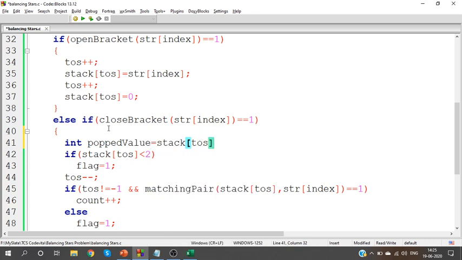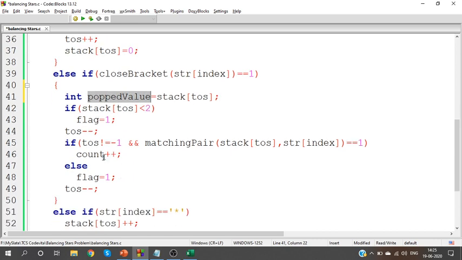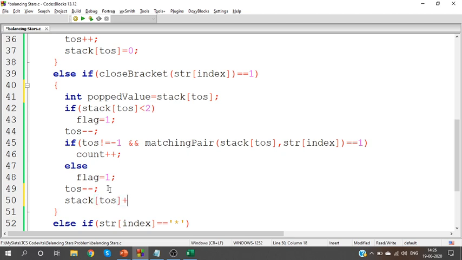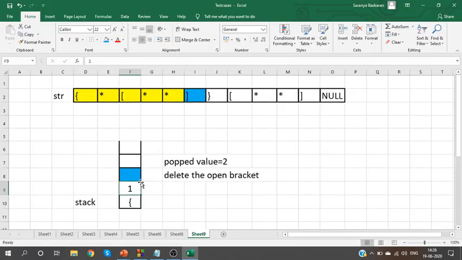So first store the popped value, which is the count. Where do we have the count? Top of stack. Count is at the top of stack. Store it in popped value. After you remove the open bracket, to the top of stack, add the popped value also. So here, when I add the popped value, I'll get it as 3. Is it clear? Yes, I'm getting it as 3.